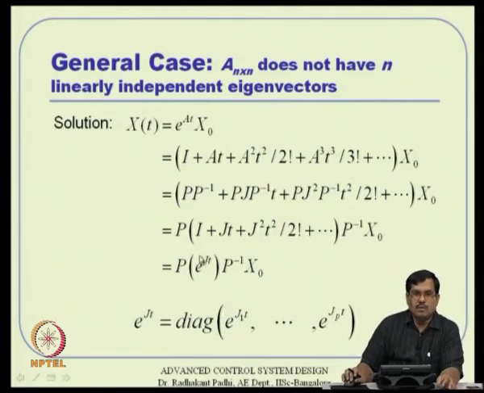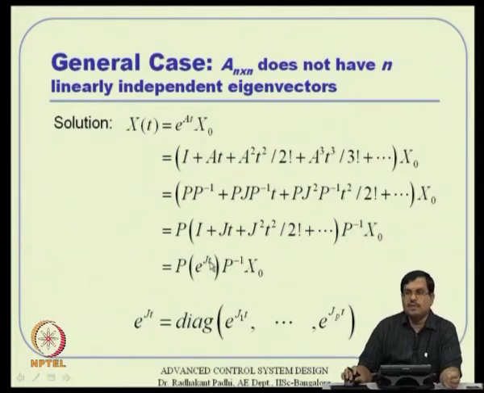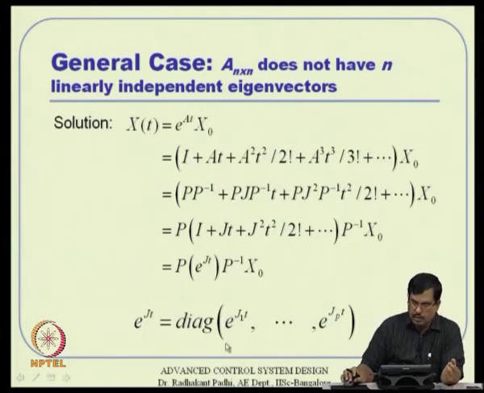What you see here, e to the power Jt is a big matrix actually. That big matrix will also consist of block diagonal matrices now, and each of the blocks will be e to the power J1 t, e to the power J2 t like that actually. Okay. Now, we have to carefully analyze what is this e to the power J1 t and e to the power J2 t, things like that. Up to this the analysis is fairly simple actually.